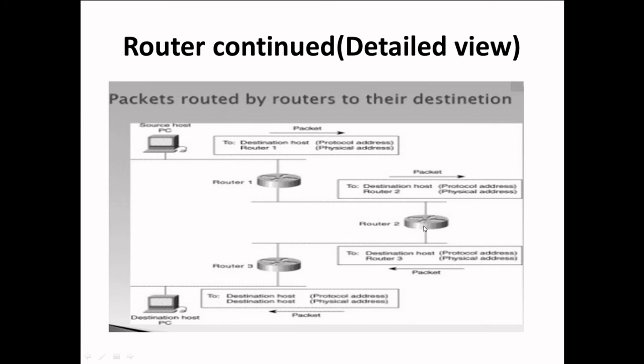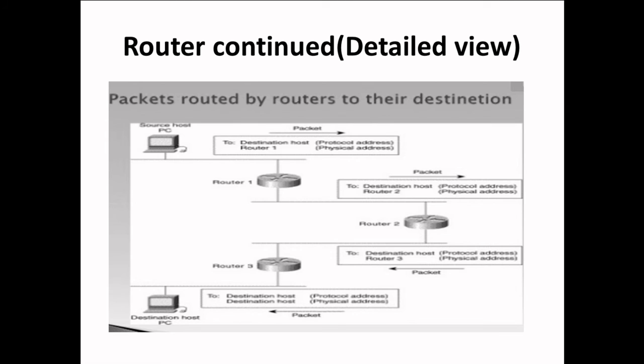It does the same thing. It forwards the same packet to the next router 3, maintains a routing table, and hence stores the hops and their intermediate distances from the subsequent nodes. Now router 3, which is the immediate router to the destination host, forwards the packet to the destination host personal computer.